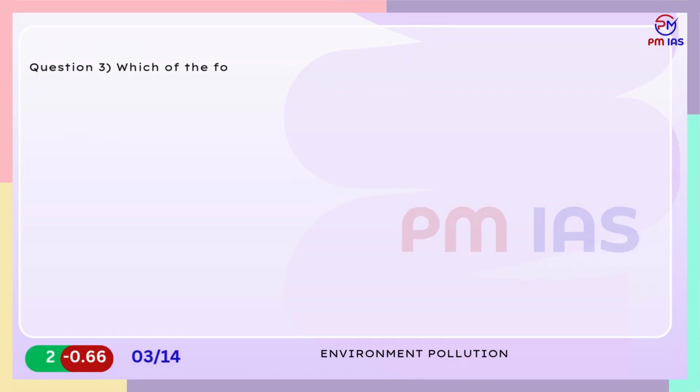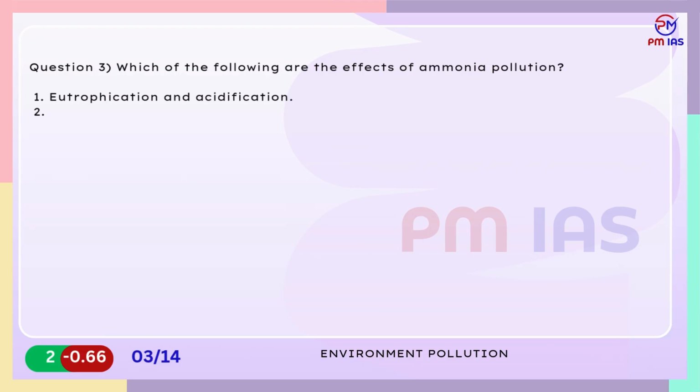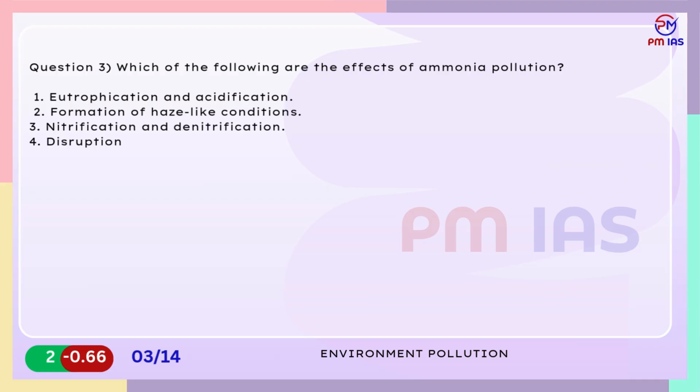Question 3. Which of the following are the effects of ammonia pollution? 1. Eutrophication and acidification. 2. Formation of haze-like conditions. 3. Nitrification and denitrification. 4. Disruption of cell membranes. 5. Diseases like pneumonia and asthma.